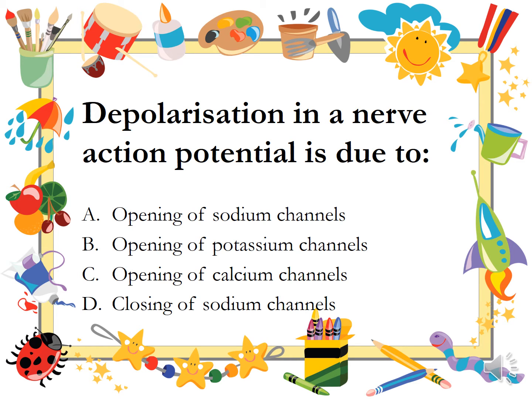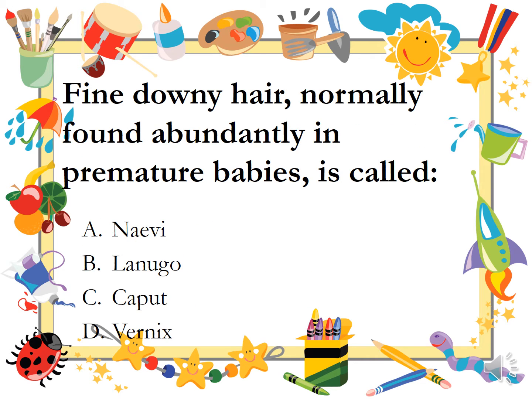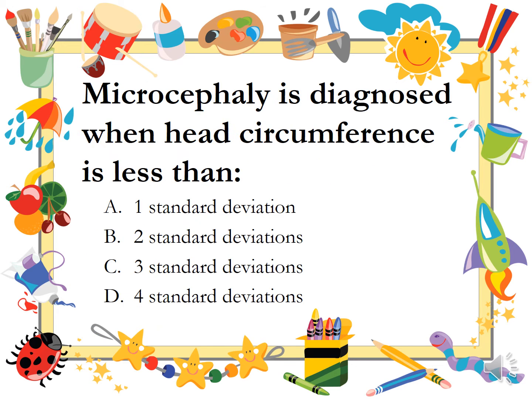Depolarization in a nerve action potential is due to opening of sodium channels, opening of potassium channels, opening of calcium channels, closing of sodium channels. Fine downy hair normally found abundantly in premature babies is called navy, lanugo, caput, vernix. Microcephaly is diagnosed when head circumference is less than 1 standard deviation, 2 standard deviations, 3 standard deviations, 4 standard deviations.